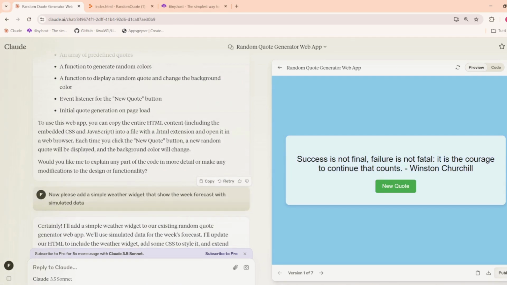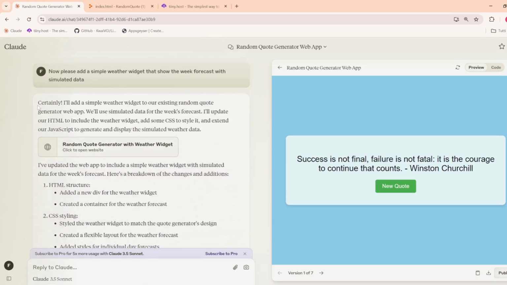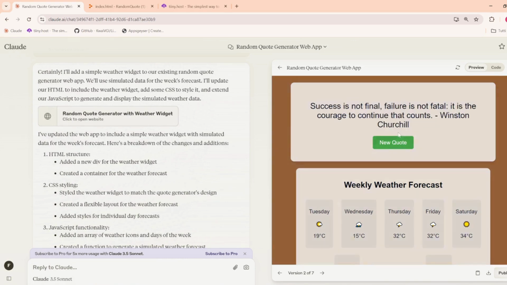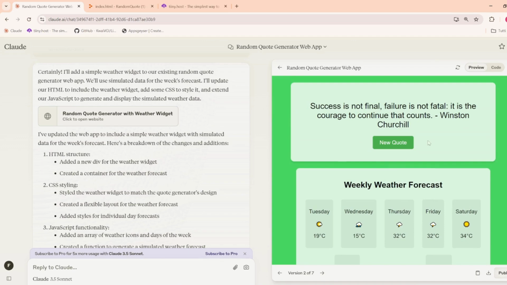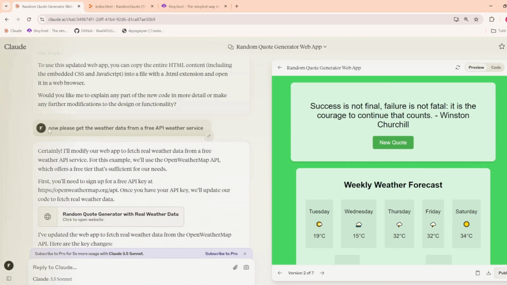But now we want to add an additional widget, which is a weather widget. It shows the week forecast by looking into the internet, retrieving the data from the OpenWeather website, and with also the possibility to pass the real location of our position.